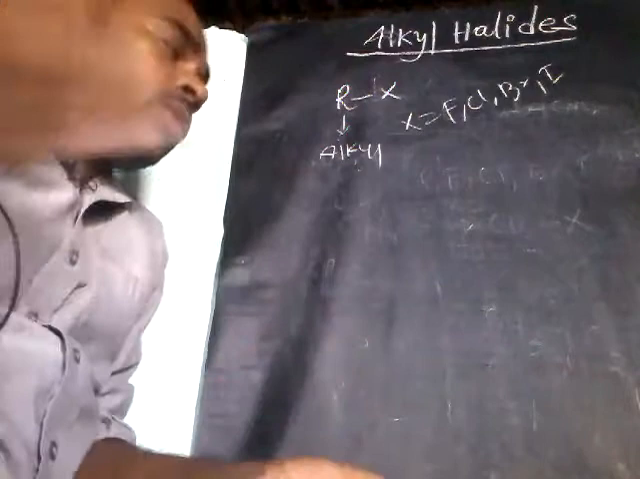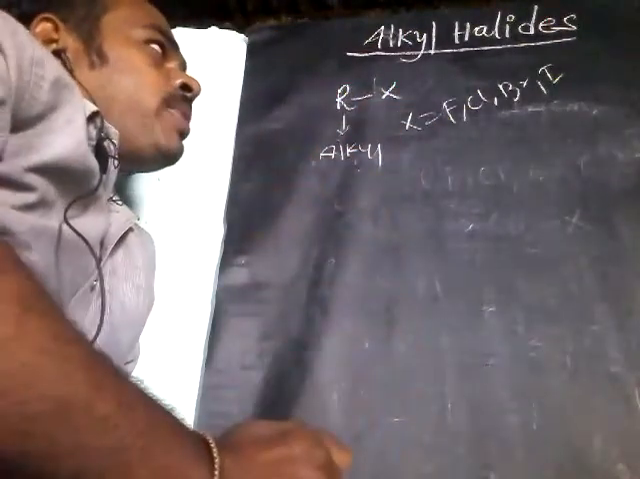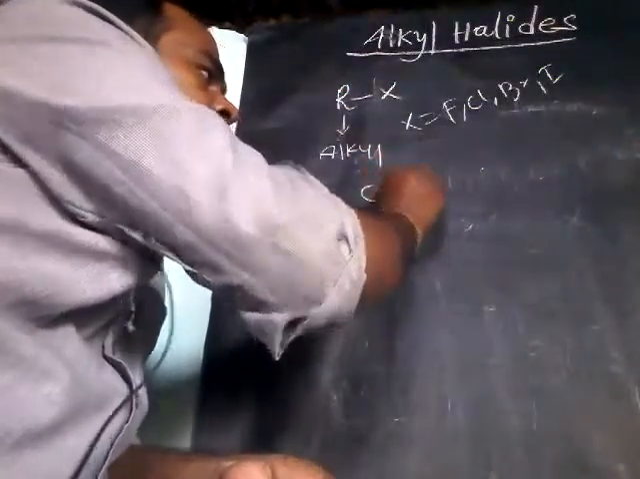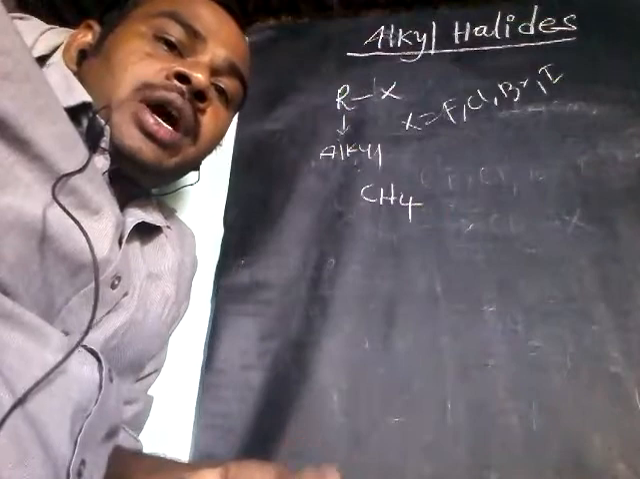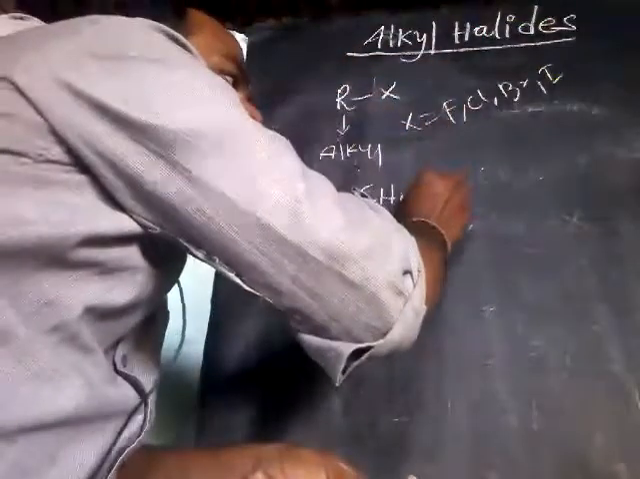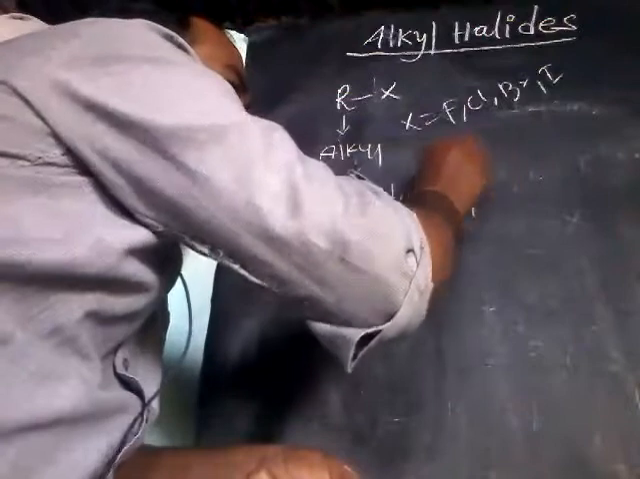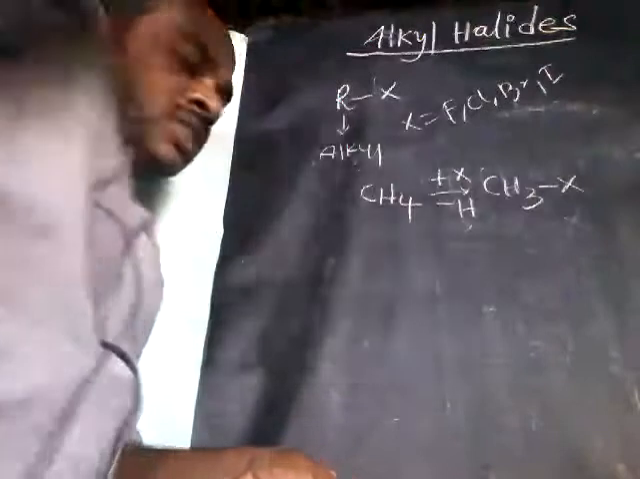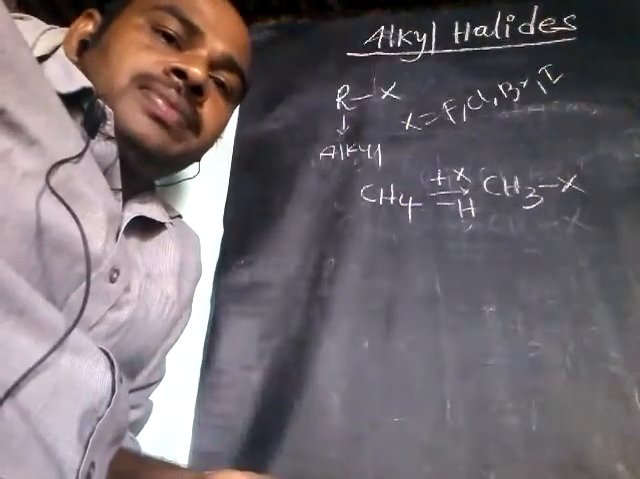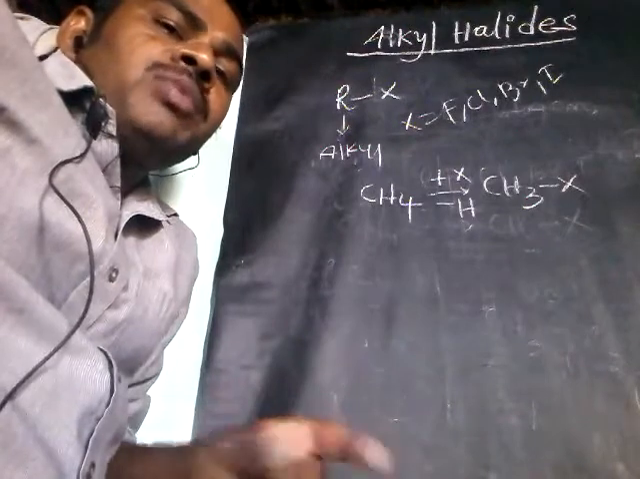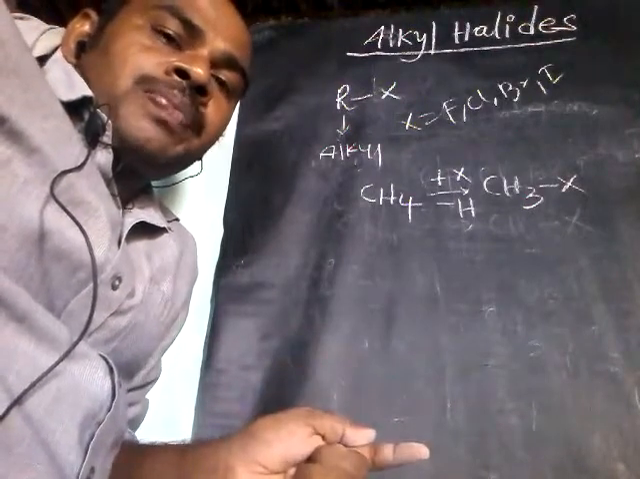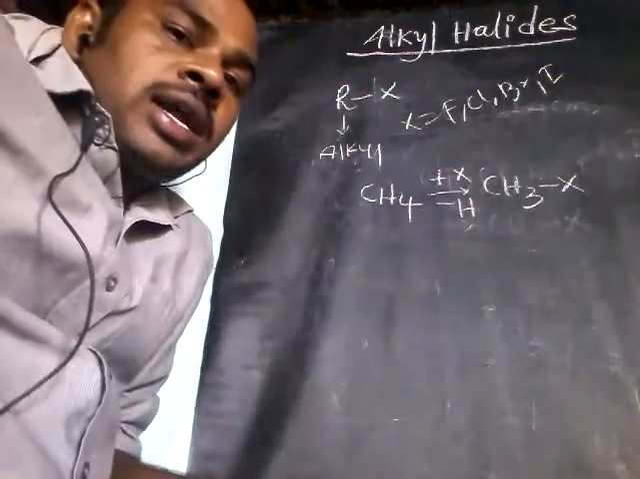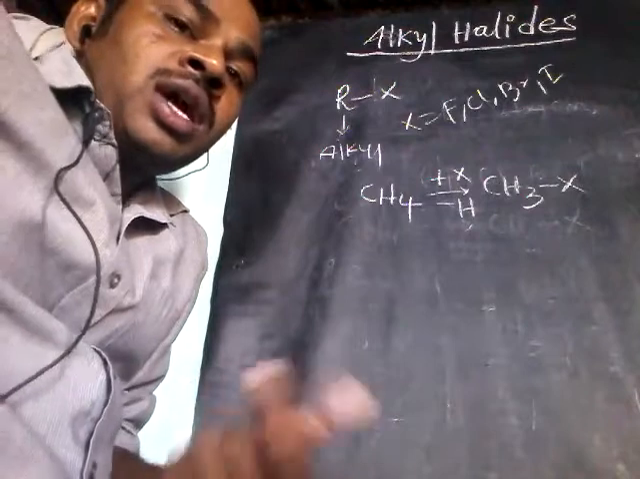How can we generally prepare these alkyl halides? For example, if you take methane, which is a hydrocarbon containing carbon and hydrogen, and remove one of the hydrogens by a halogen group, we will get CH3-X, an alkyl halide. Just by removing one hydrogen from methane with any halogen group, we get alkyl halides.